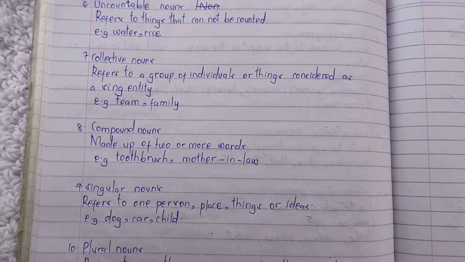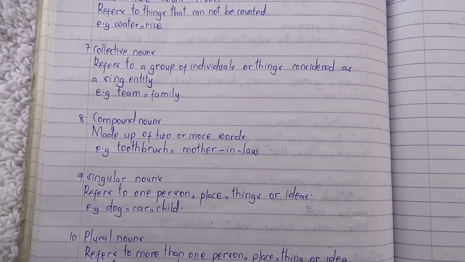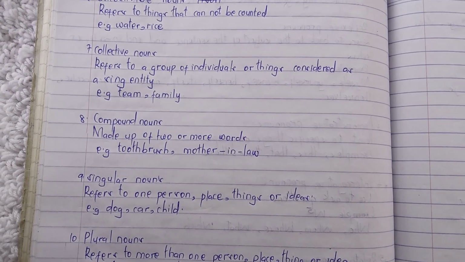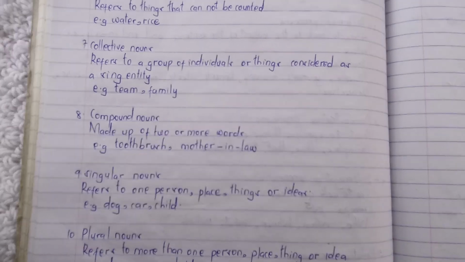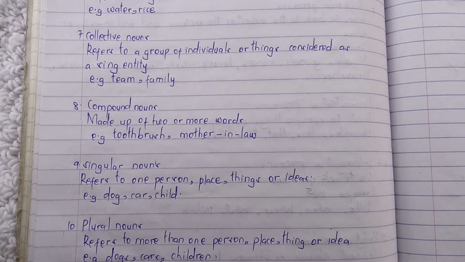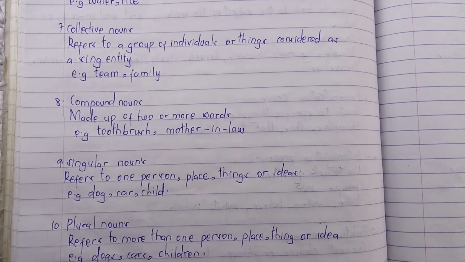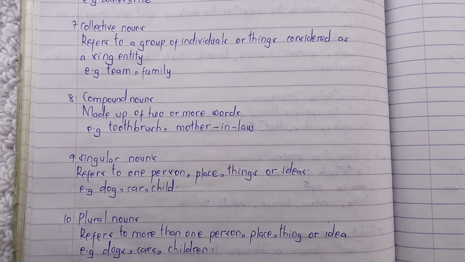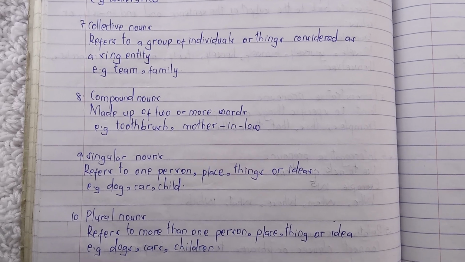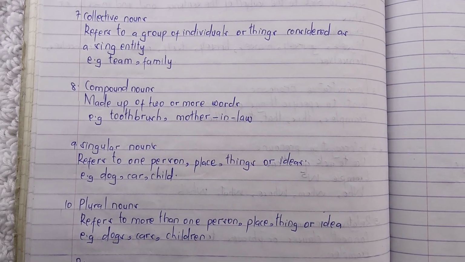Let's move to compound nouns. Compound nouns are made up of two or more words. For example, toothbrush. We bring the word tooth plus brush to make the word toothbrush. Example 2, we have mother-in-law. We have the words mother and in-law. We put them together to form a compound noun.